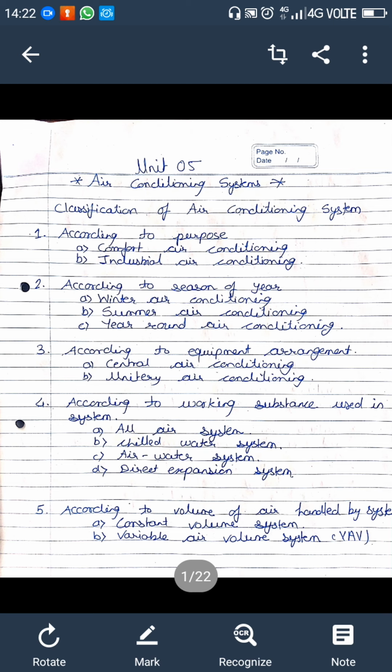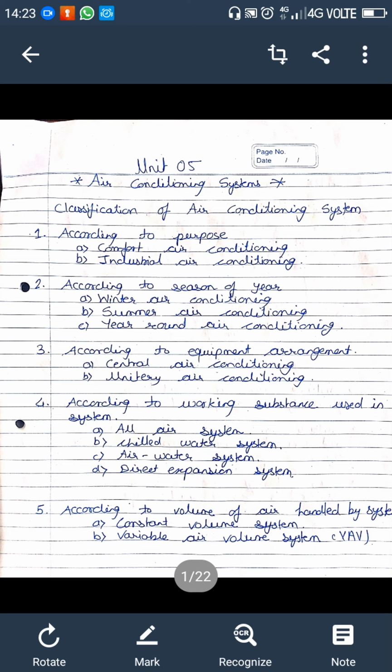Window units are self-contained units of small capacity, 1 TR to 3 TR. In your class 3 we are also taking up what is the ton of refrigeration. So ton of refrigeration is the measurement unit for the air conditioning system. Then another one is the vertical packed unit. These are self-contained units of bigger capacity, 5 ton of refrigeration to 20 ton of refrigeration, and are installed adjacent to the space to be conditioned. This is very useful for conditioning the air of a restaurant, bank or small offices.